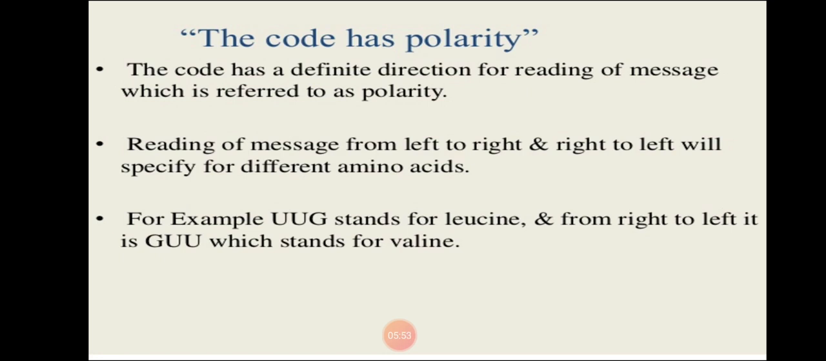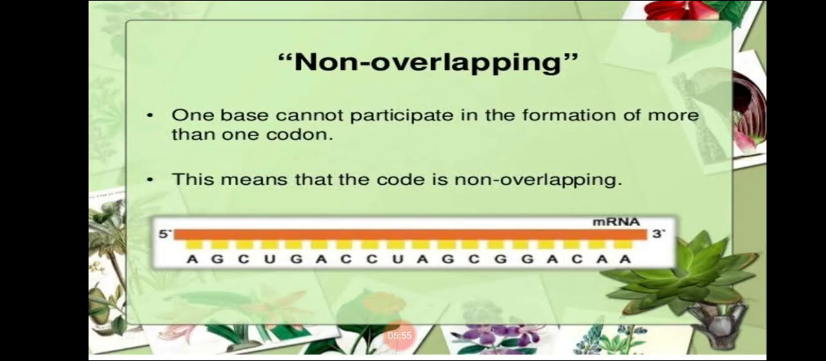Next, the genetic code is non-overlapping. Non-overlapping here means that the genetic code does not overlap on each other. One base cannot participate in the formation of more than one codon. You can see here A, G, C. This will form one codon. This C cannot go here and make CUG, another codon.